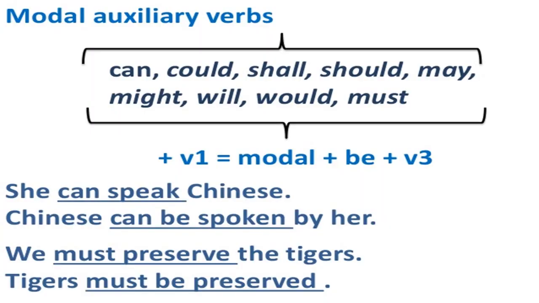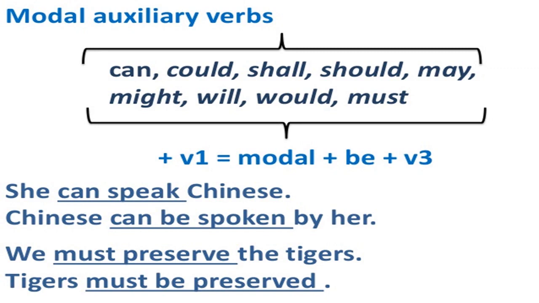Now modal auxiliaries. How are we going to change sentences which have modal auxiliaries like can, could, shall, should, may, might, will, would or must? Then the verb's first form, as we always use the first form with modal auxiliaries, will be changed to modal plus be plus the third form of the verb.